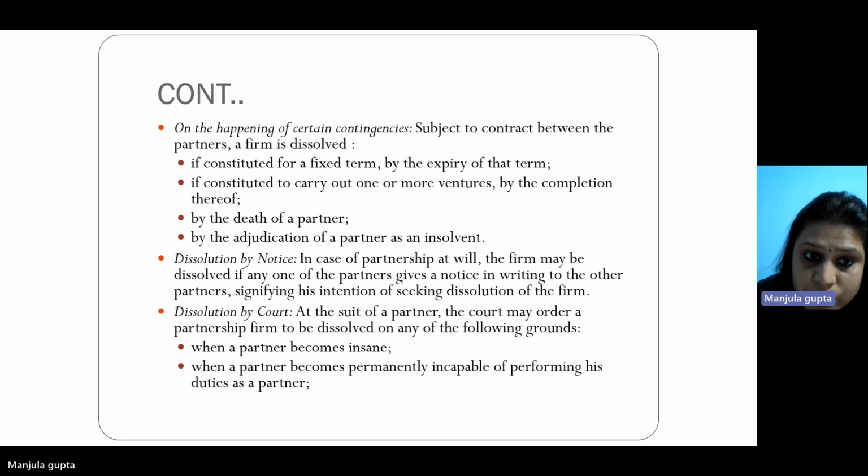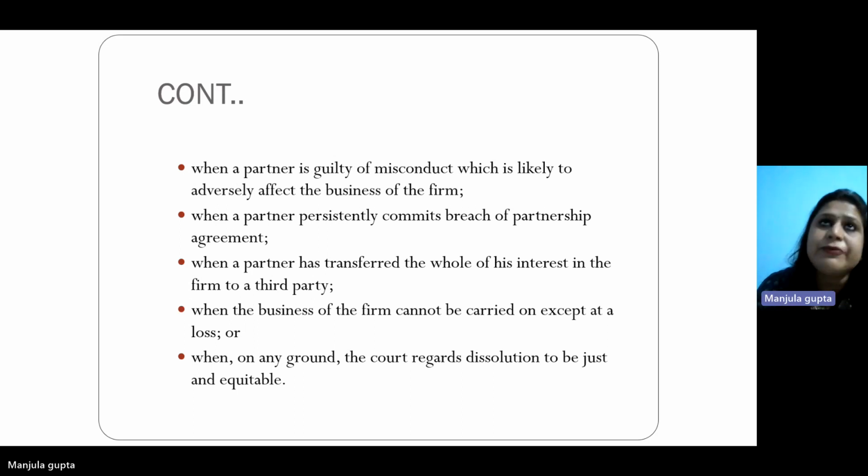Dissolution by court. At the suit of a partner, the court may order a partnership firm to be dissolved on any of the following grounds: when a partner becomes insane; when a partner becomes permanently incapable of performing his duties as a partner; when a partner is guilty of misconduct which is likely to adversely affect the business of the firm; when a partner persistently commits breach of partnership agreement; when a partner has transferred the whole of his interest in the firm to a third party; when the business of the firm cannot be carried on except at a loss; or on any ground on which the court regards dissolution to be just and equitable.